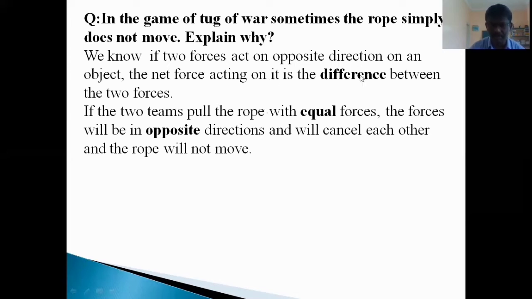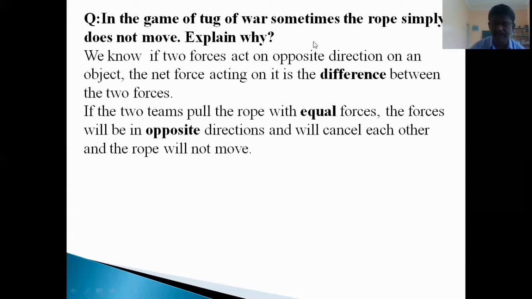That we know. Now the question is, in the game of tug of war, sometimes the rope simply does not move. Why? Here, when both the teams are applying force in opposite directions, if the two teams pull the rope with equal forces, the forces will be in opposite directions and will cancel each other, and the rope will not move.